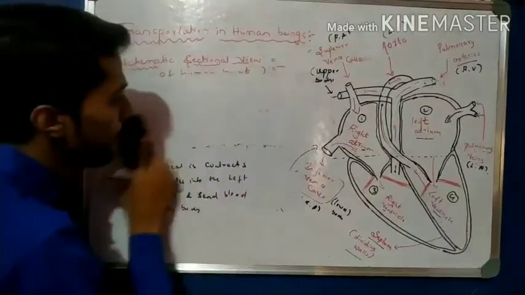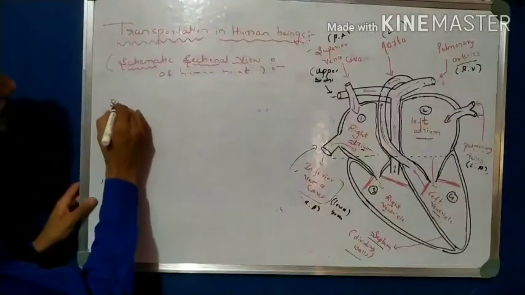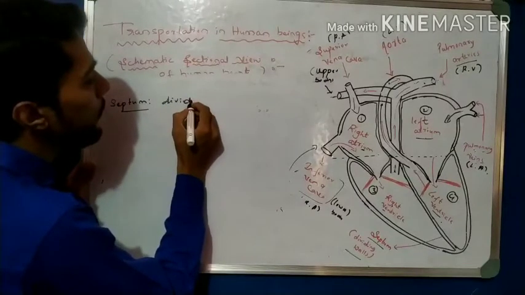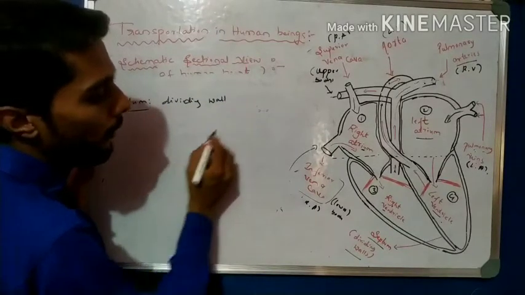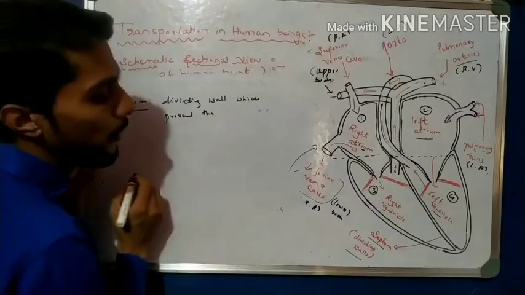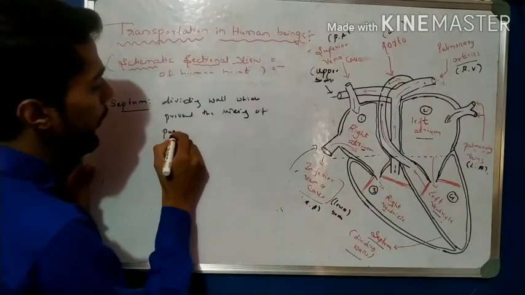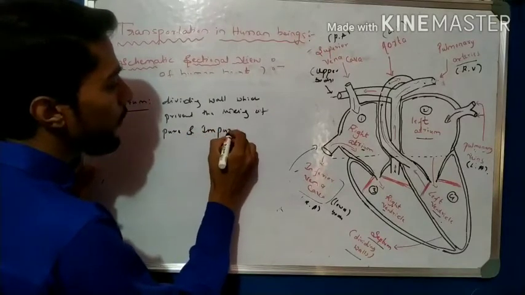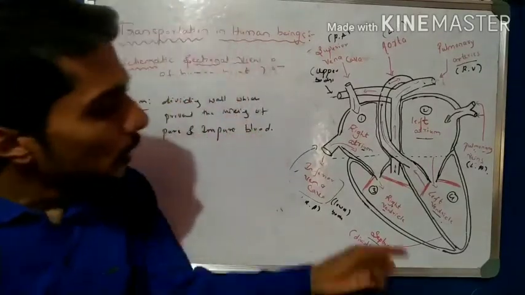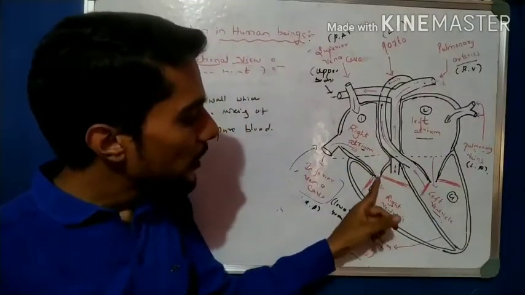Now come to the next one. Septum, right? Dividing wall, which prevents the mixing of pure and impure blood, oxygenated and deoxygenated blood. So that is septum.